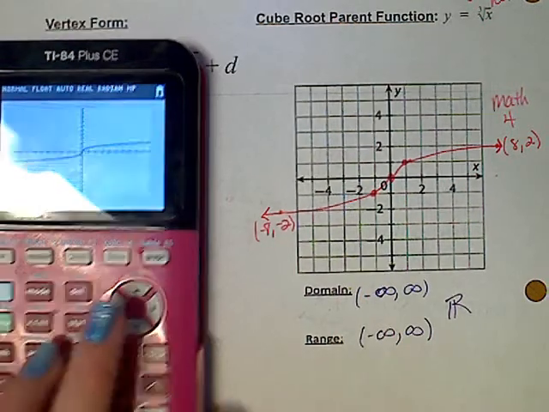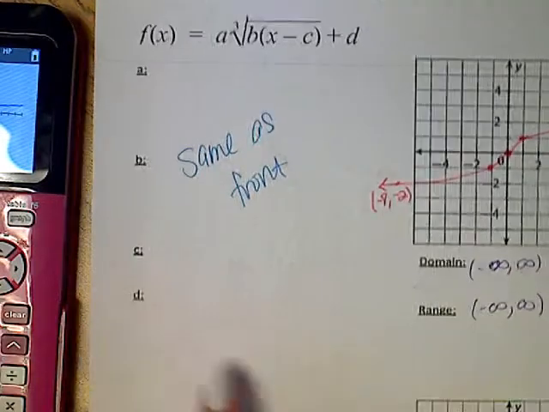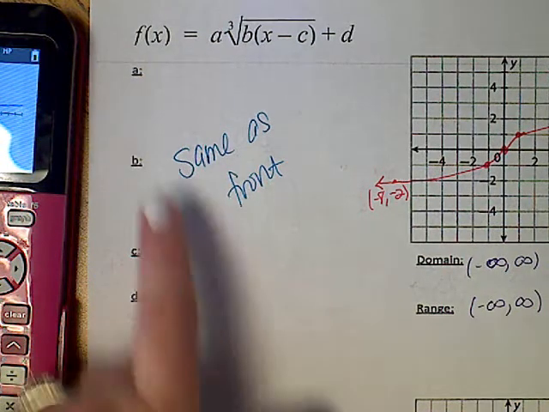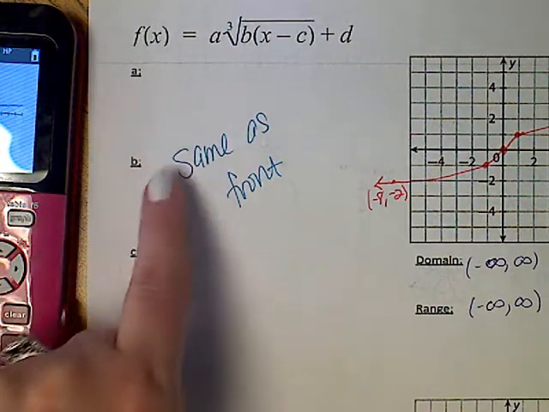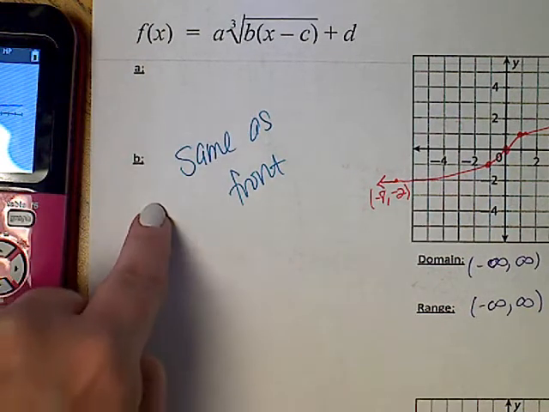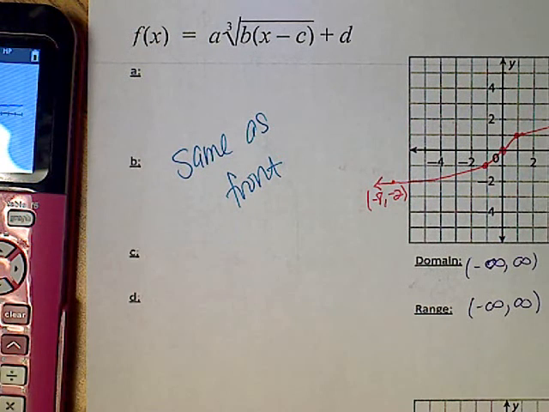Okay, my transformations are going to be exactly the same. Vertical shift, horizontal shift. Negative A reflects over X, negative B reflects over Y. Vertical stretch and compression, horizontal stretch and compression. They will be the same.